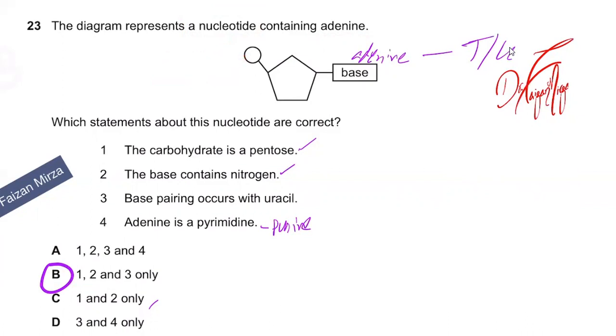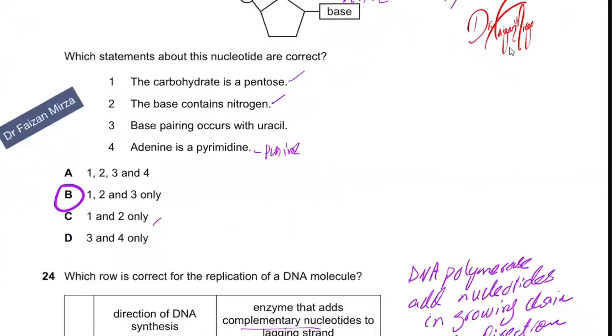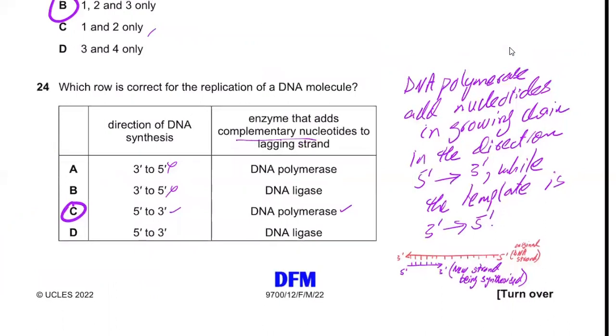Coming back, which statements about this nucleotide are correct? We know there's a phosphate group, there's a pentose sugar present, and then there's a base which is adenine. We know adenine can bond with thymine or uracil. The carbohydrate is a pentose, the base contains nitrogen, and base pairing occurs with uracil. Adenine is a pyrimidine base? No, it's a purine base. So 1, 2, 3 are correct and 4 is wrong.